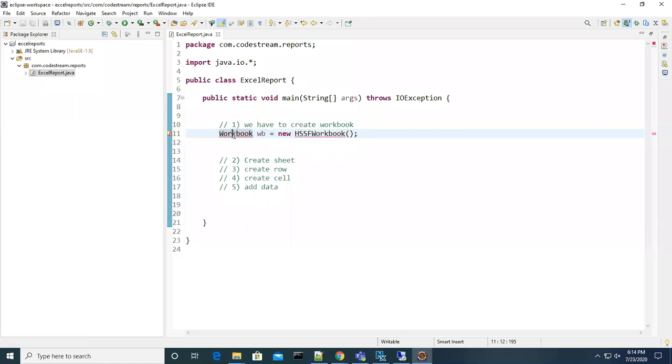Whether this is a class or not, we don't know. It might be an interface or a class, whatever. But we can say HSSFWorkbook is surely a class, because we are able to create an object. Only for classes can we create objects, right? We cannot create objects for interfaces, right? Can we create objects for interfaces?